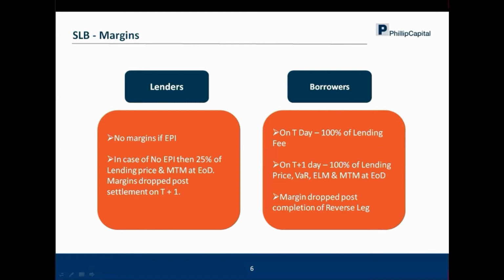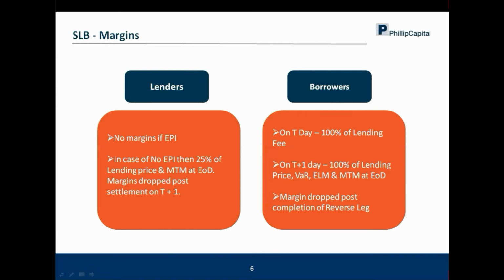Now, if I go to the borrower side, when somebody borrows from the exchange, the exchange collects 100% of the lending fee. The lending fee is the interest on the stocks which you have given. Then on T plus one, they also collect 100% of the lending price, which is the exposure of the stock. Let's say you have lent 10 lakhs worth of security. On T plus one, the exchange takes from the borrower 10 lakhs plus VAR plus ELM, and also mark to market at the end of the day.